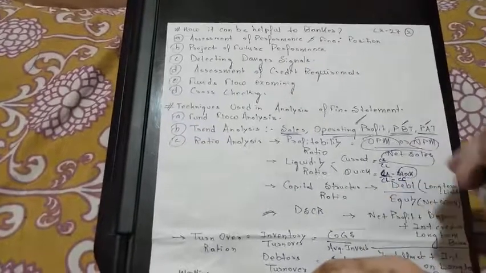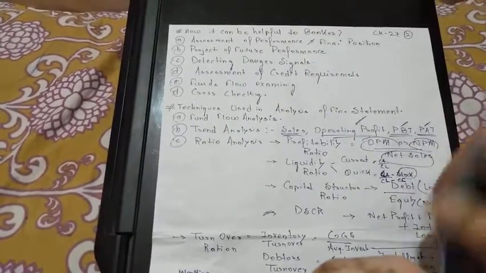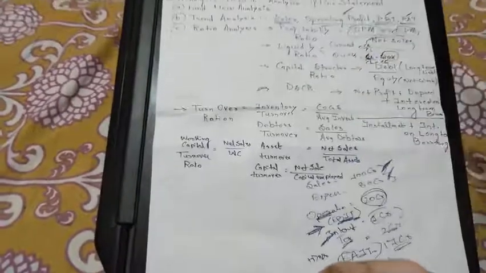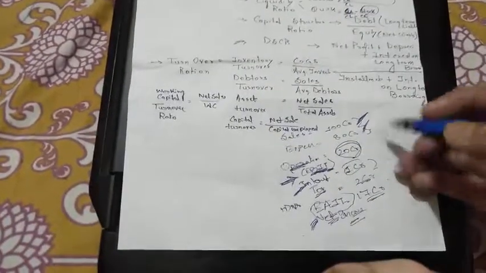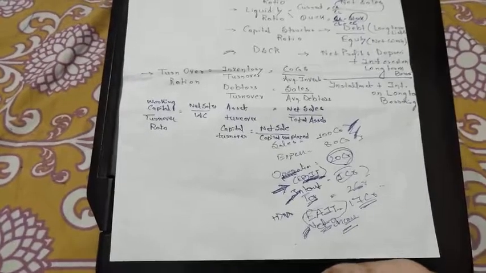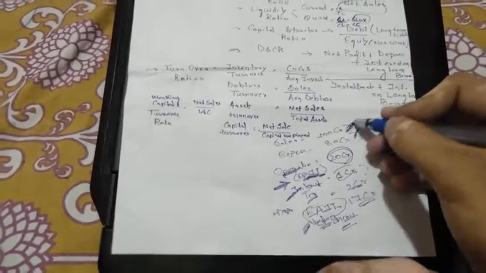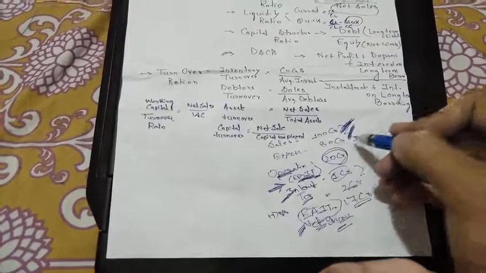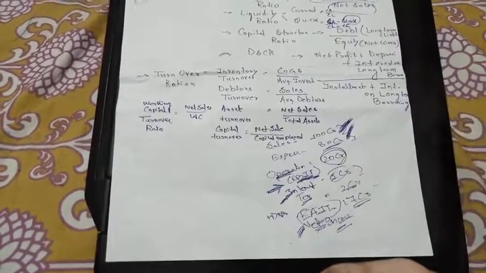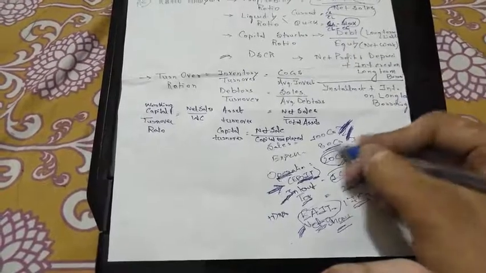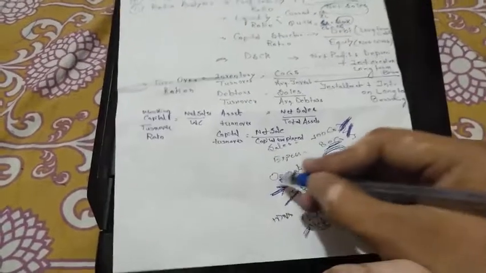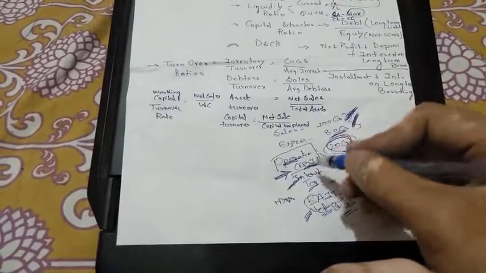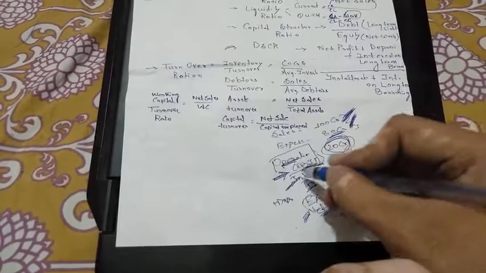Next, the trend analysis. In the trend analysis, we need to understand these things. We will understand with an example. For example, you have a company and you sold goods in a particular year worth 100 crore rupees, and the expenditure, which includes the salaries and rents you paid, is 80 crore. So this 20 crore is nothing but the operating profit, which is also called earning before interest and tax, so EBIT.